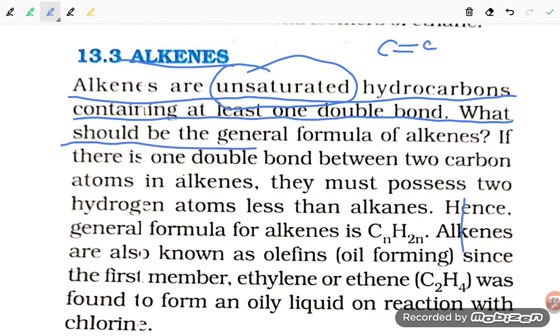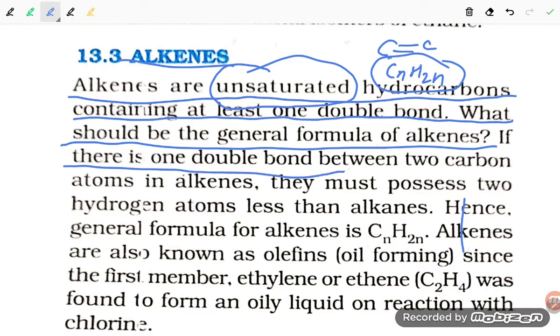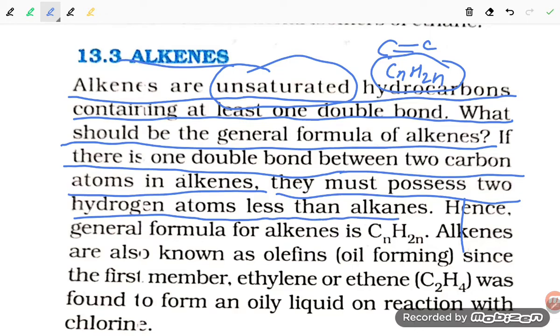What should be the general formula of alkene? The general formula of alkene, student, is CnH2n. If there is one double bond between the two carbon atoms in an alkene, they must possess two hydrogen atoms less than the alkanes.